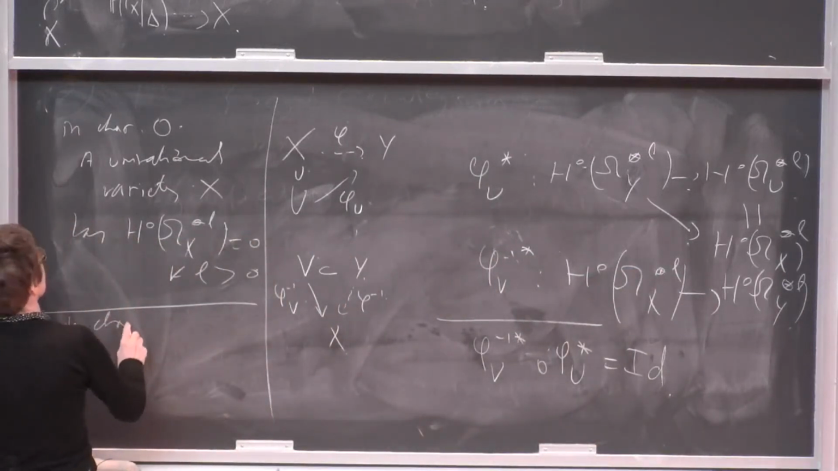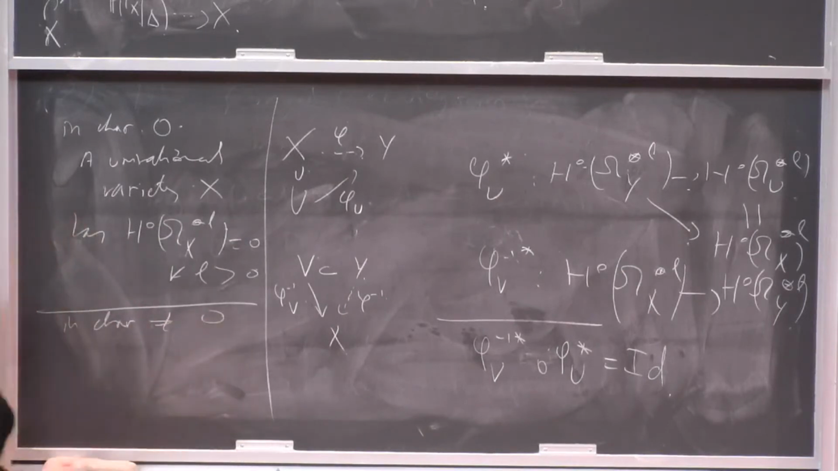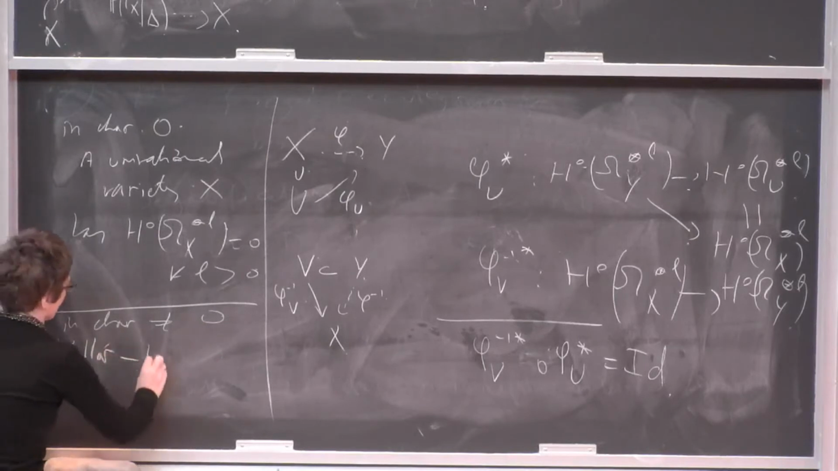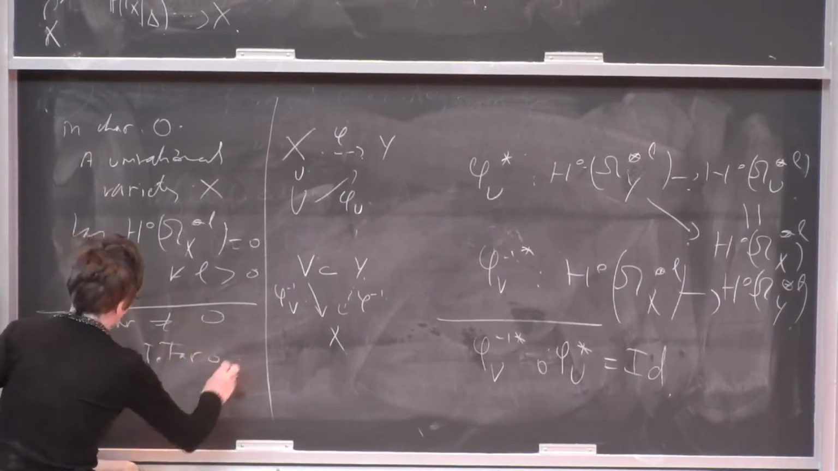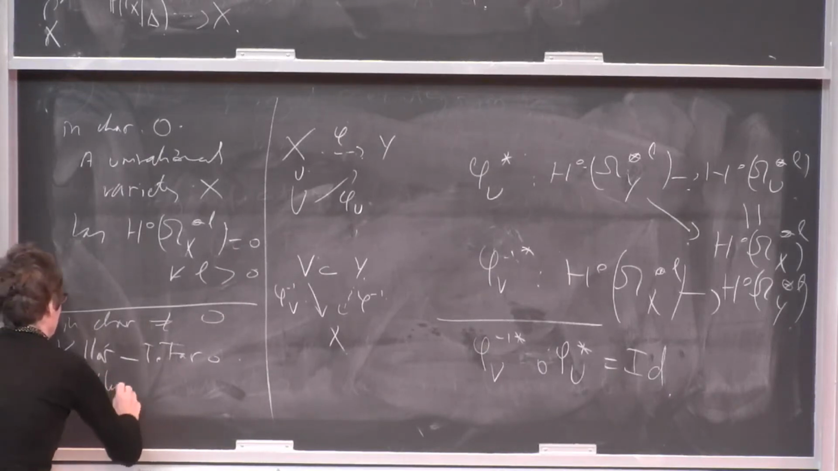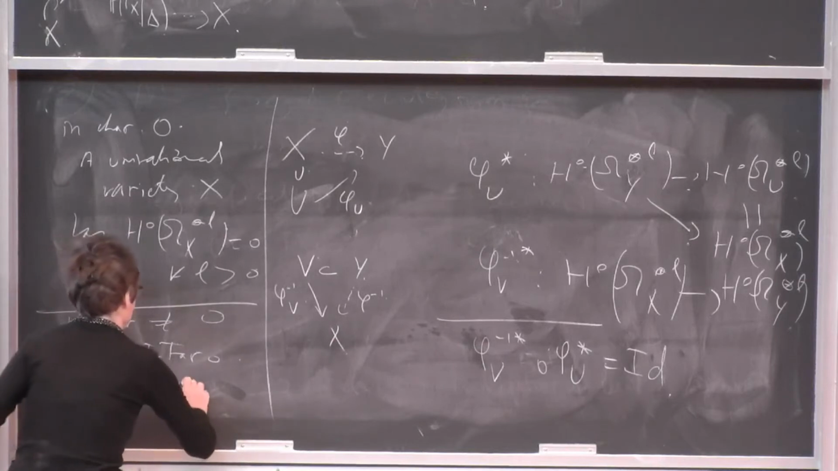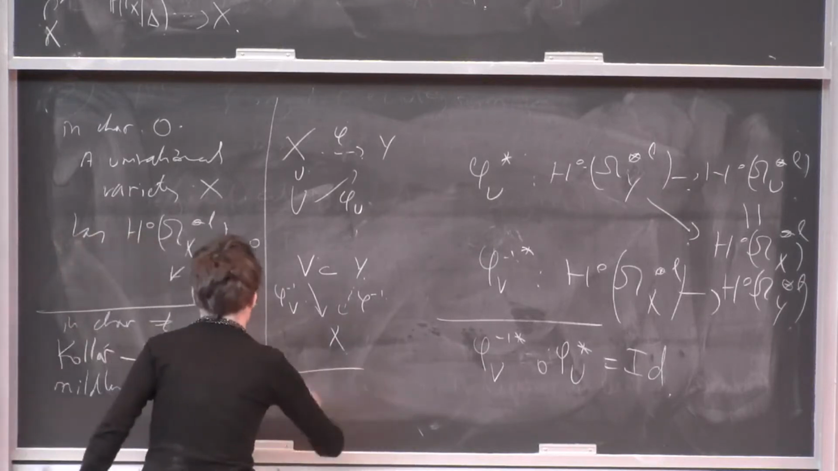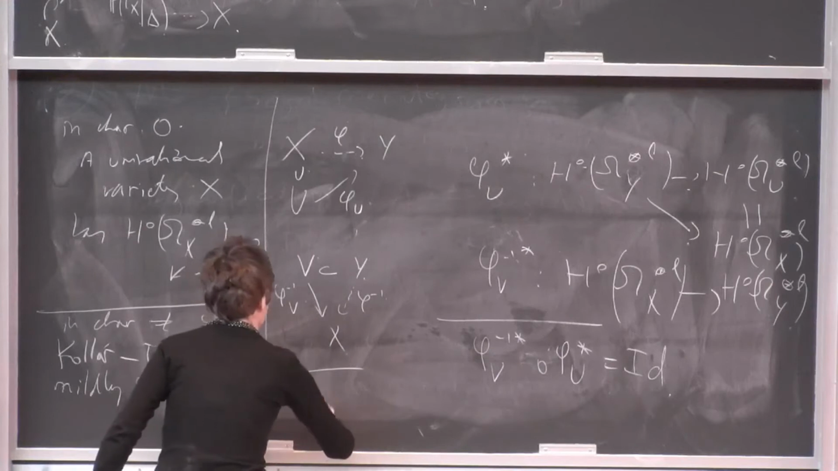in non-zero characteristic, there are examples due to Kollár, I should say Kollár and Totaro, where there are mildly singular Fano hypersurfaces.